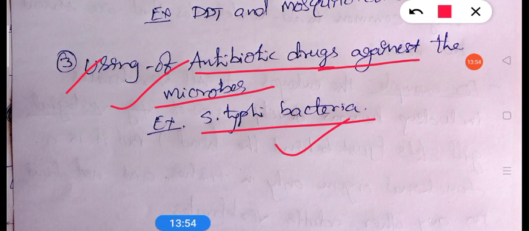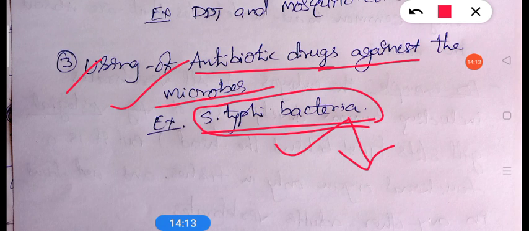If doctors use the same drug for that disease regularly, the bacteria develop resistance against that antibiotic. So doctors now change the antibiotic drug; if they change it, we can cure Salmonella typhi. Otherwise, we can't cure it.